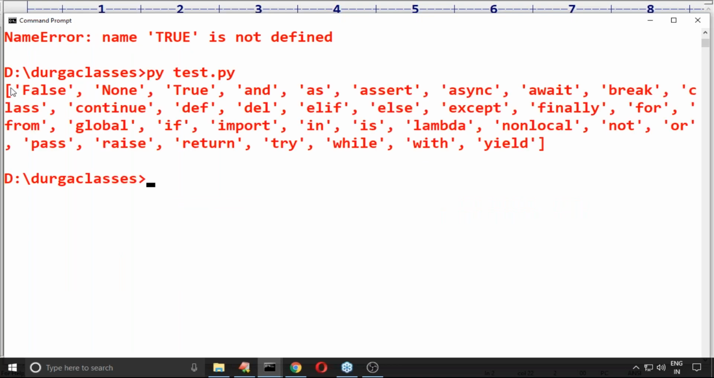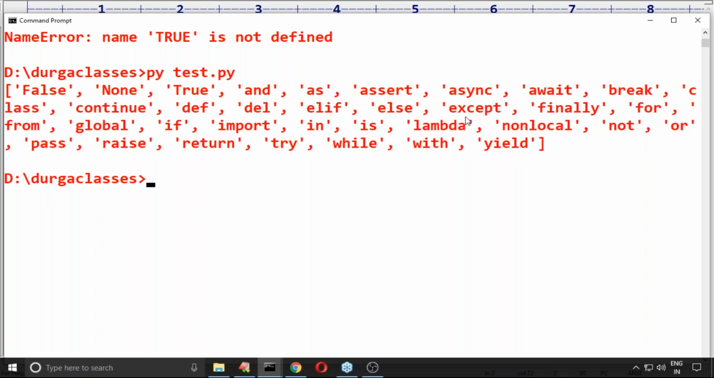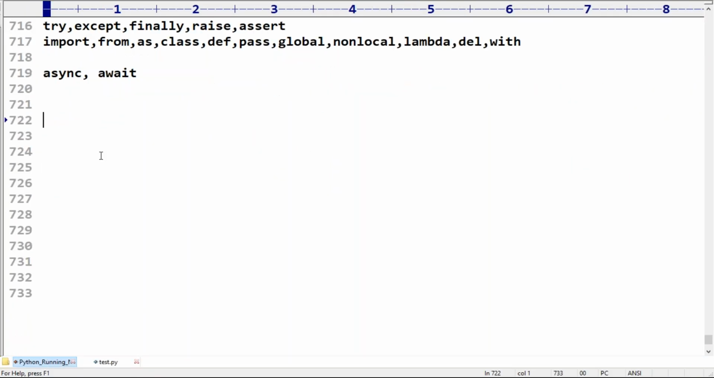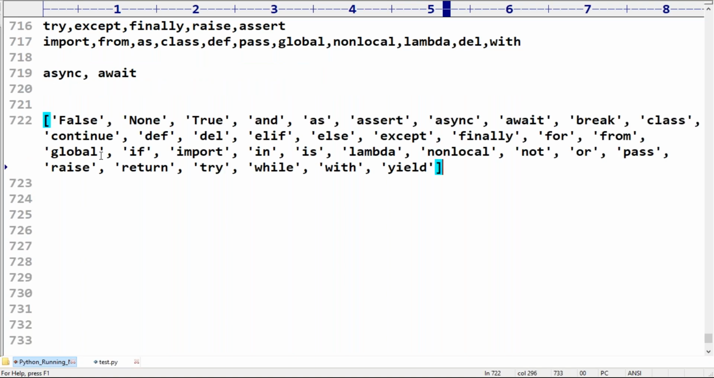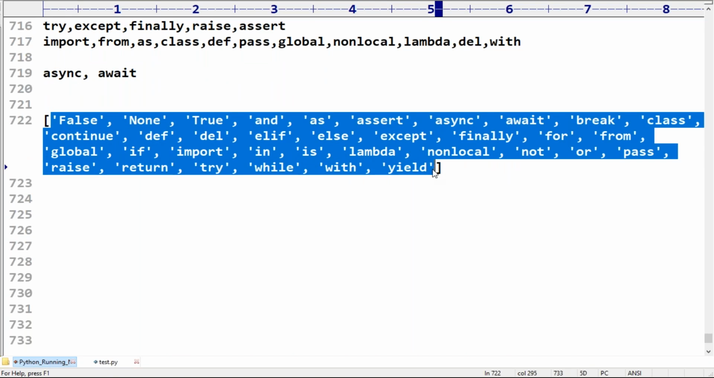Now I'm getting the answer. This is the answer I have. How many are there? Now it is the list of all the keywords. List of all keywords. But how many are there? I don't know, right?